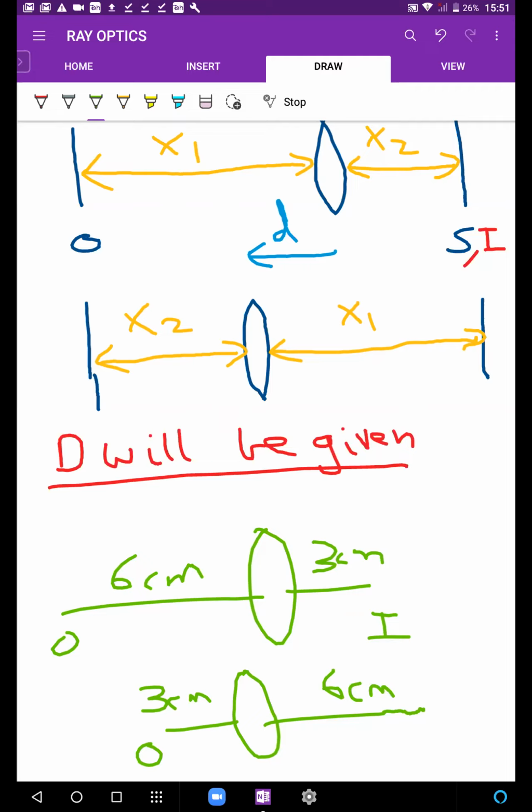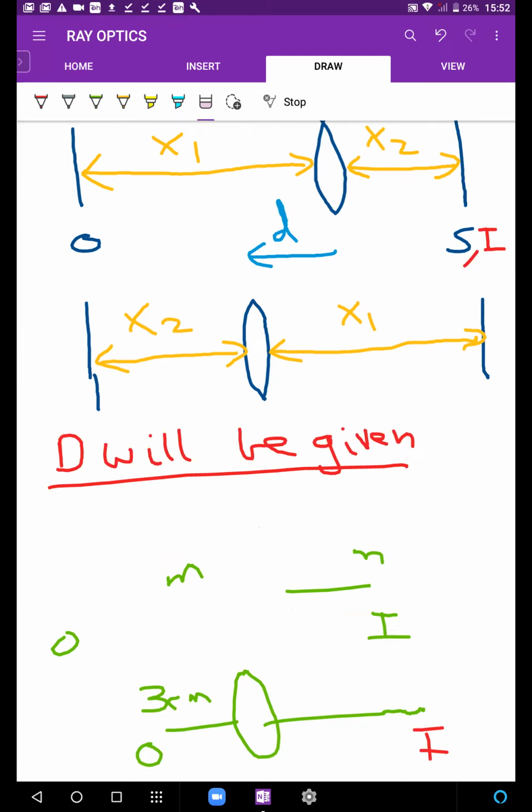This has to do with the reversibility of light, because all this means is if light going from here gets focused over here, then light going in the opposite direction will get focused over here. Okay, so object को 6 पे डाल के image अगर 3 पे बन रहा है, you can interchange the two as well. Object को 3 पे डाल के image 6 के distance पे बन सकता है. That is the idea this experiment is based on.